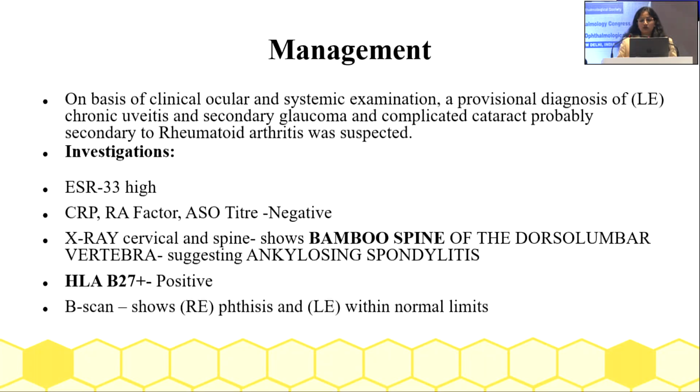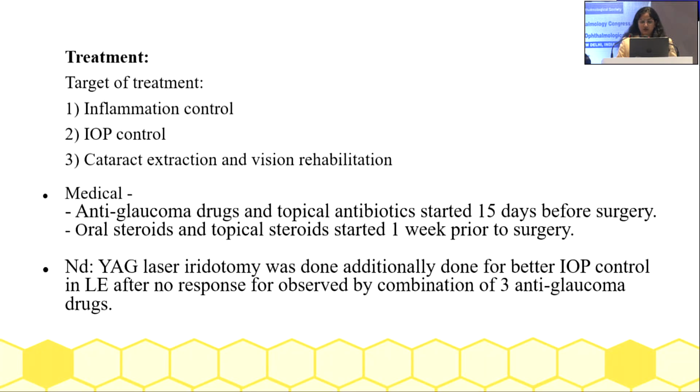So we made a provisional diagnosis of left eye chronic uveitis with secondary glaucoma and complicated cataract, probably due to rheumatoid arthritis, which was suspected. On investigation, ESR was high, CRP, RF factor and ASO were negative, and X-ray of the cervical and spine showed bamboo spine on the dorsolumbar vertebra, suggesting ankylosing spondylitis. Hence we did an HLA-B27, which came out to be positive. The B-scan showed right eye phthisis and the left eye was within normal limits in the posterior segment.